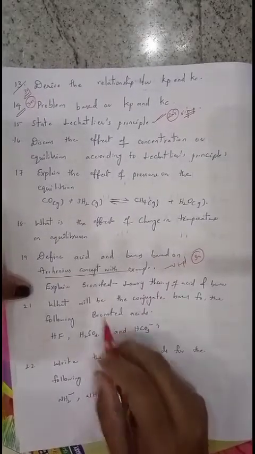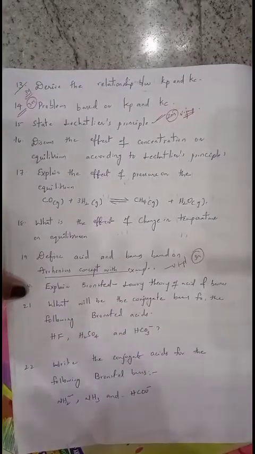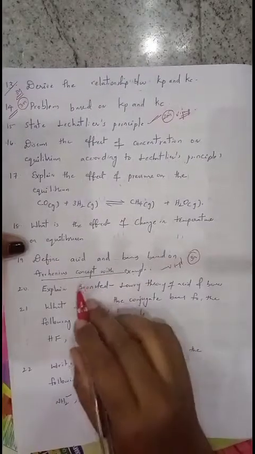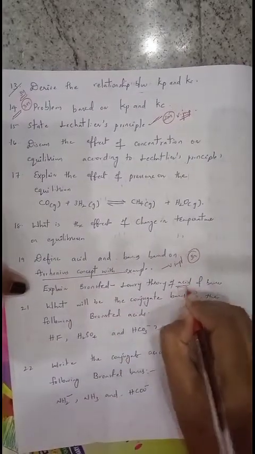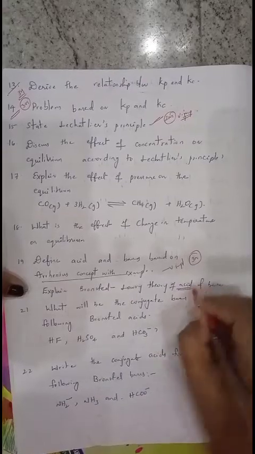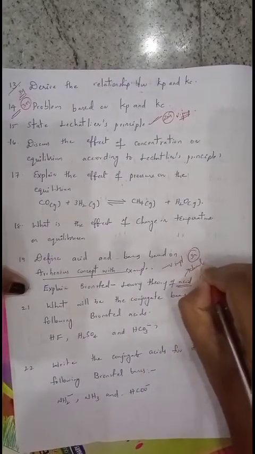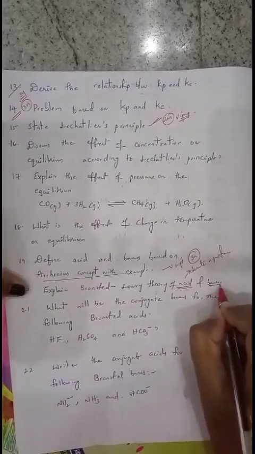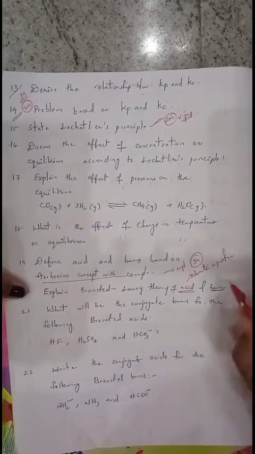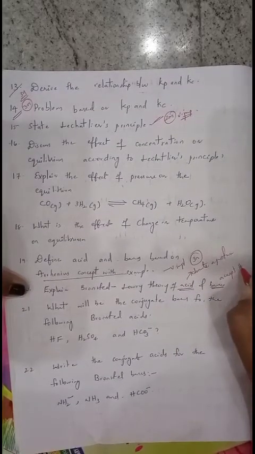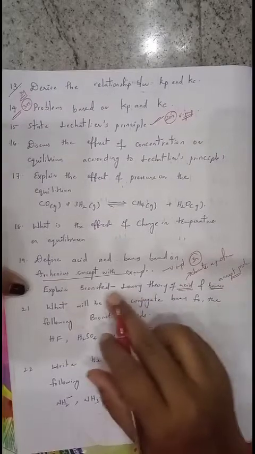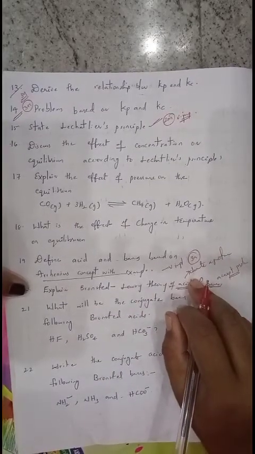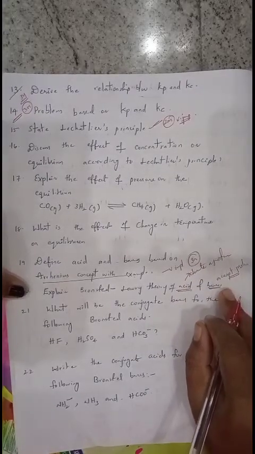With one example, explain Bronsted-Lowry theory of acids and bases. According to Bronsted-Lowry theory, an acid is a substance which has the tendency to donate a proton, and a base is defined as a substance which can accept a proton. This is very important for 2 marks. An acid has the property to donate a proton, and a base is a substance which can accept the proton.